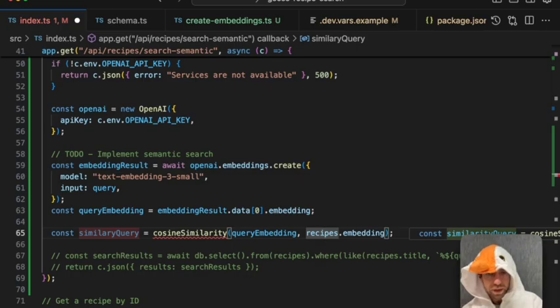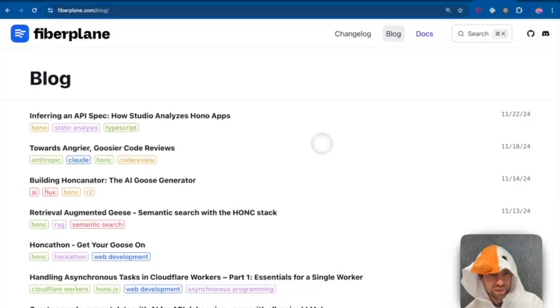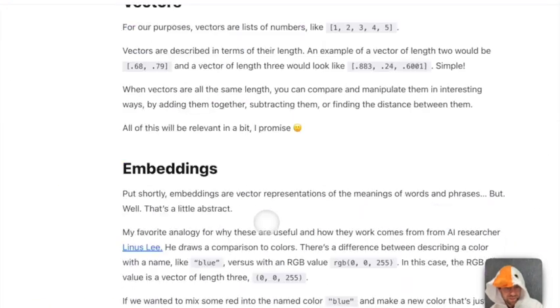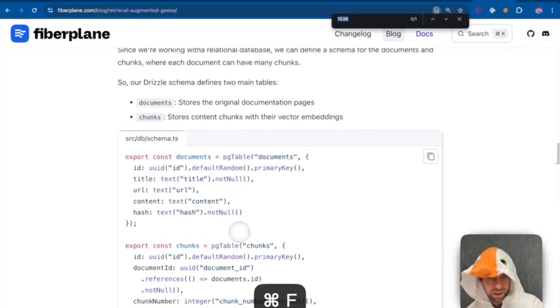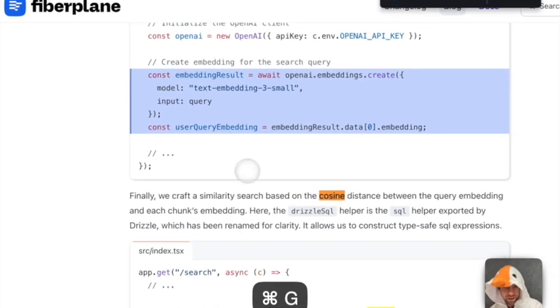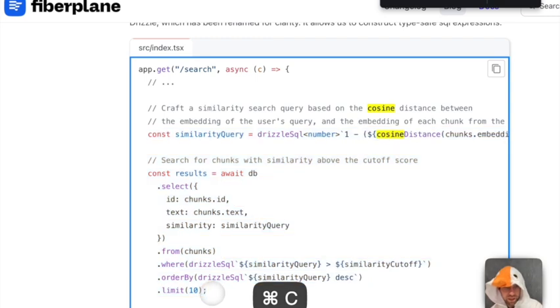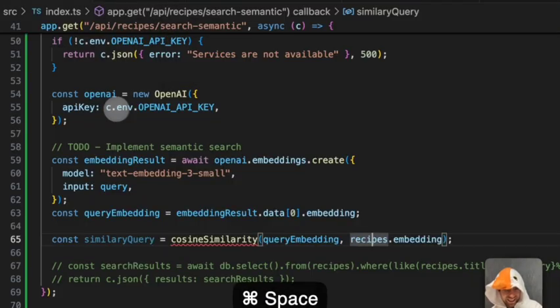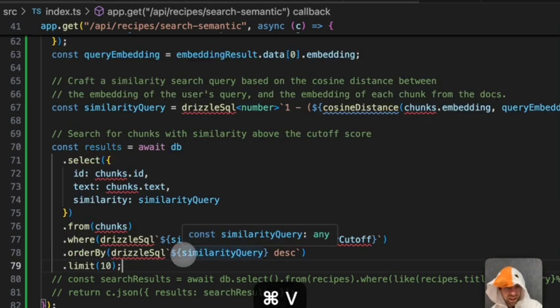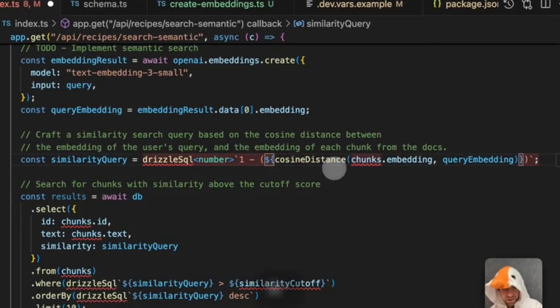Okay. Let's see if that one blog post that one guy wrote is actually helpful. Cosine? Do we have cosine similarity here? Please show me cosine. Nice. Okay. Let's see if this works. I'm copying code from this blog post. And hopefully this works for us. Okay, we have cosine distance. That's the thing. I need a cosine distance.